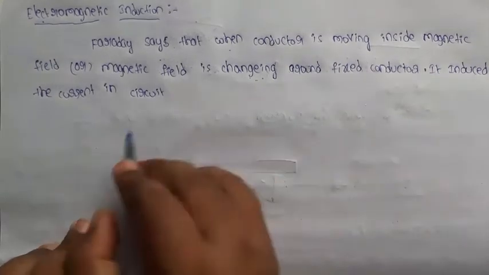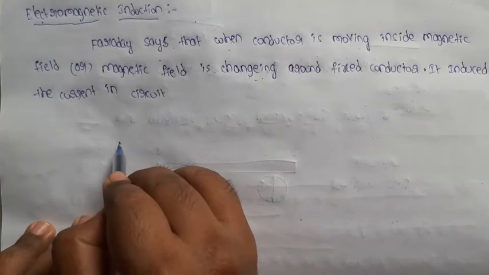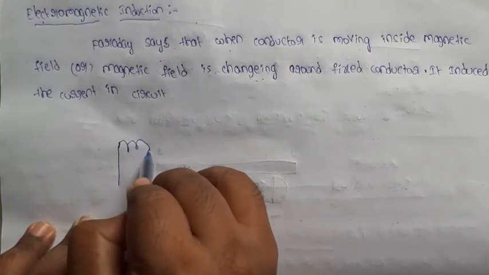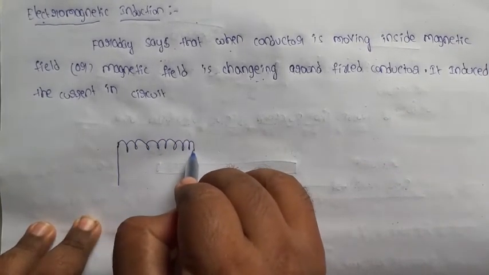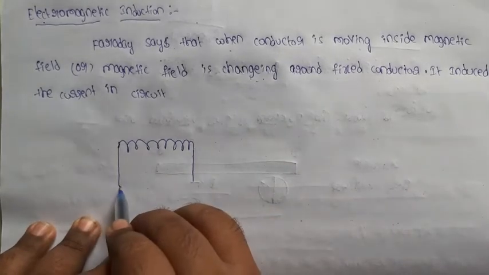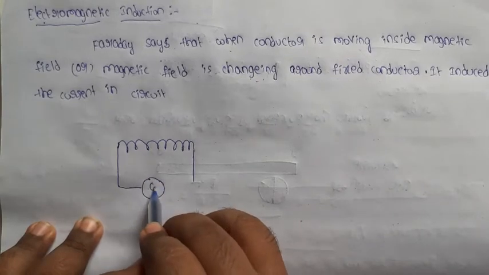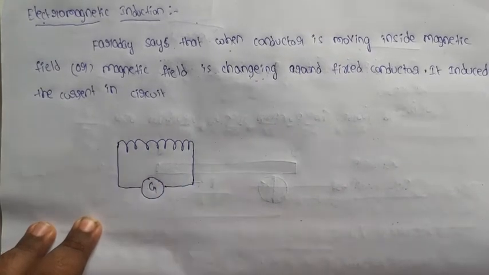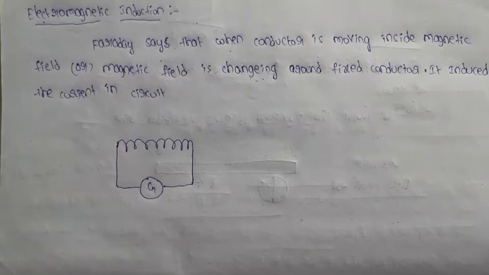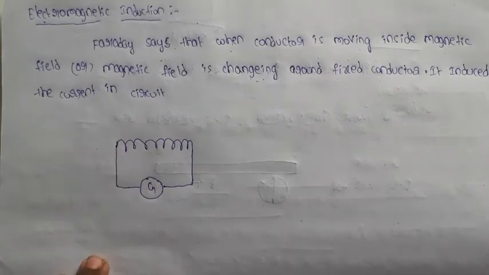For example, I am taking one coil. This is the coil. The ends of the coil are connected to a galvanometer. What is meant by a galvanometer? What is the use of the galvanometer?